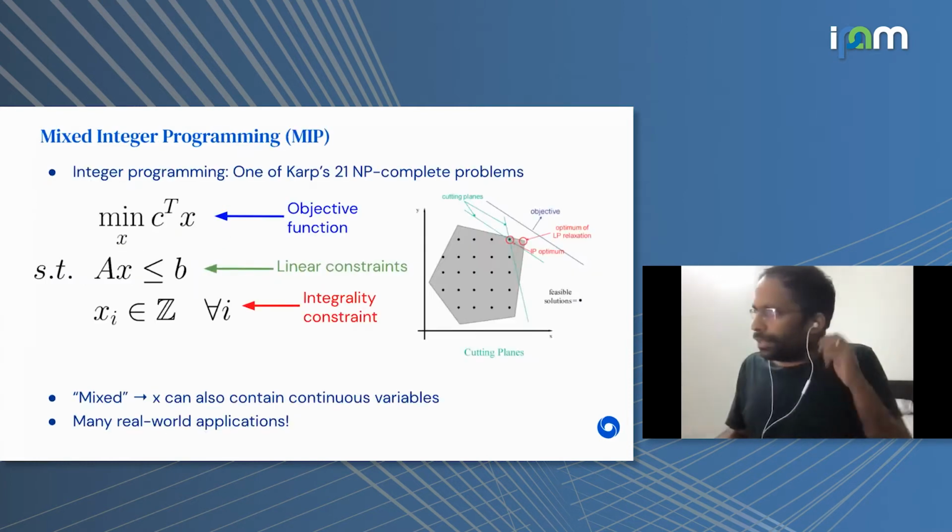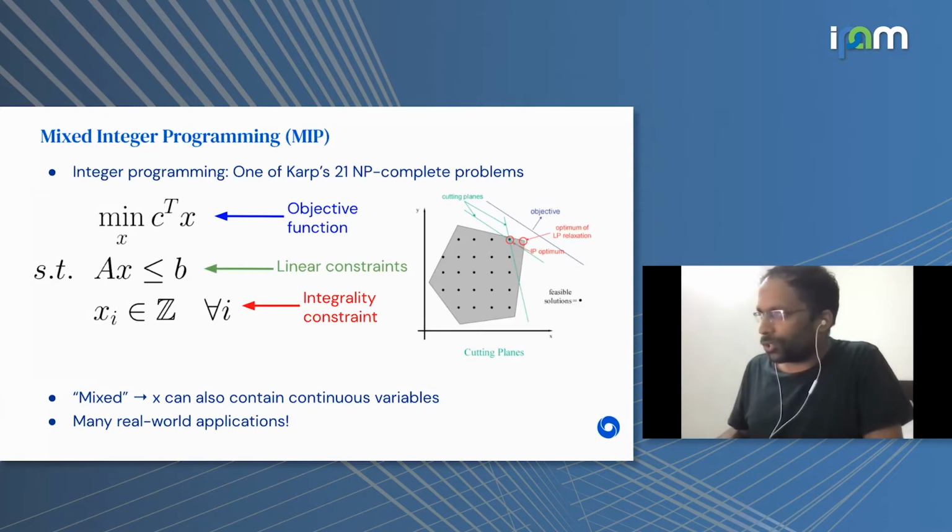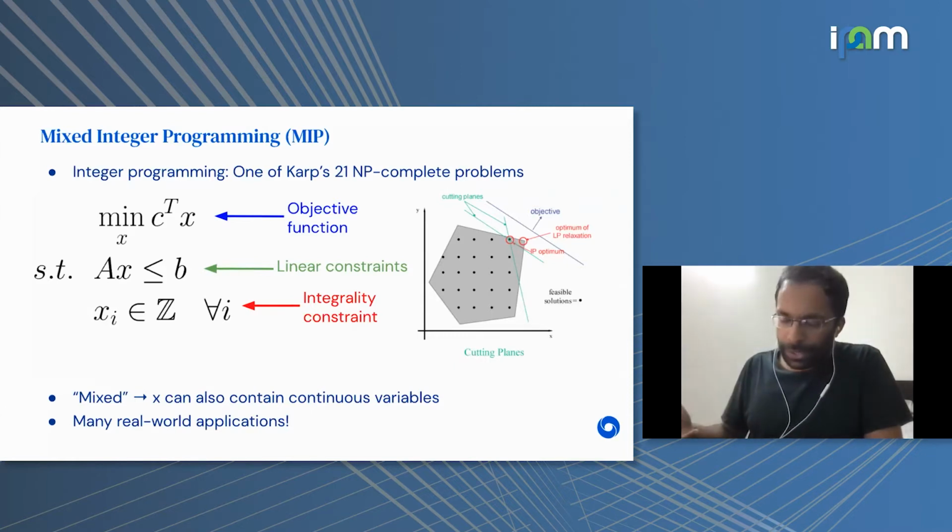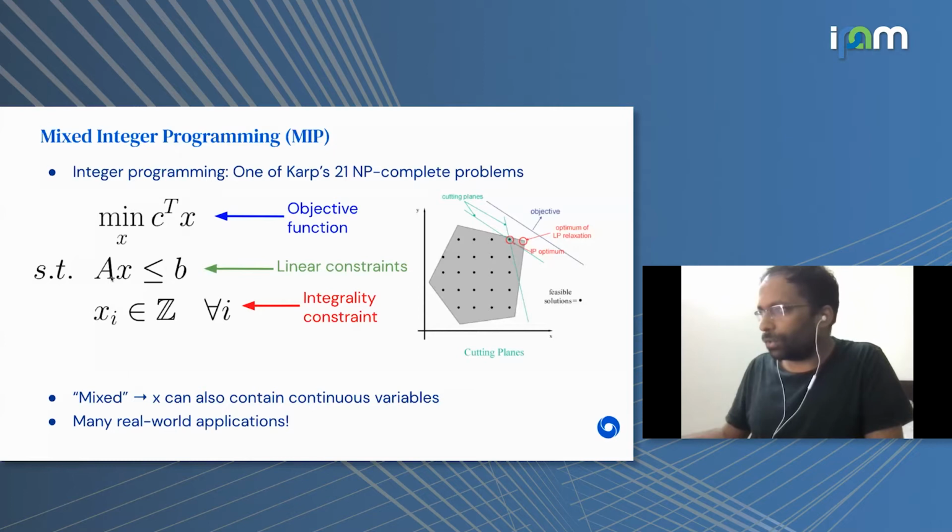All right, so let me jump in and quickly give a short background on mixed integer programming, or MIP. So integer programming is the problem of optimizing a linear objective function over a set of integer variables with a set of linear constraints. As you can see here, the linear objective function is c transpose x, and the constraints have the form Ax less than or equal to b, where A is a matrix and b is a vector.